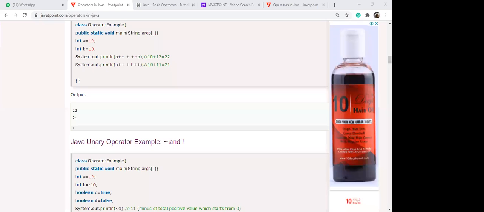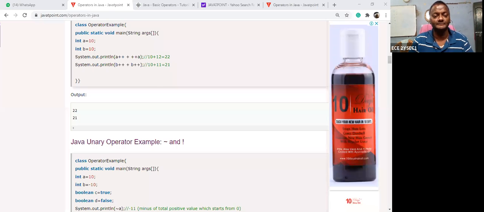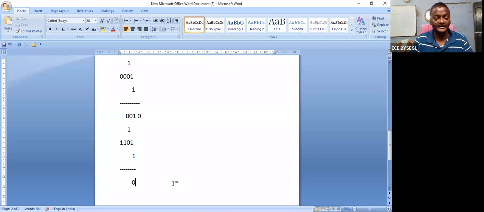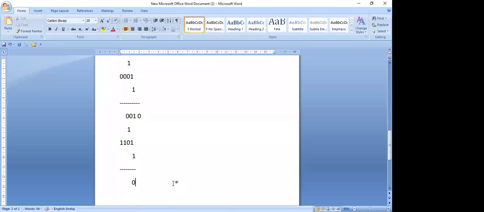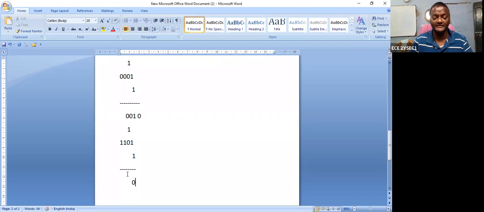Sir, screen share, sir. My screen share is not okay. All right, I am sharing. All right. Is it clear? Yes, sir. All right. So now 1 plus 0? What is the sum and what is the carry?